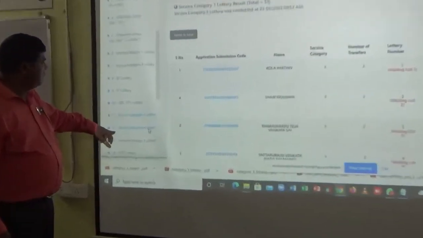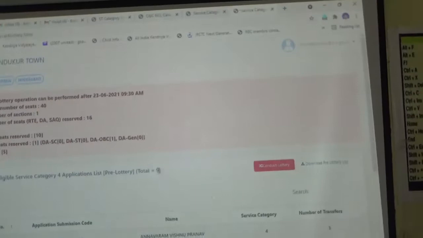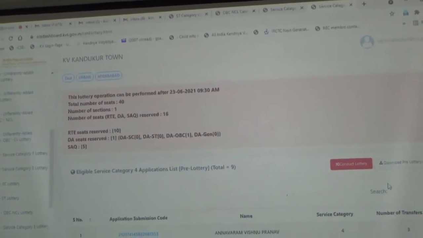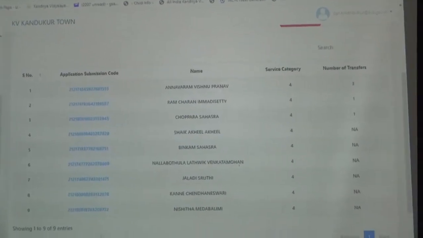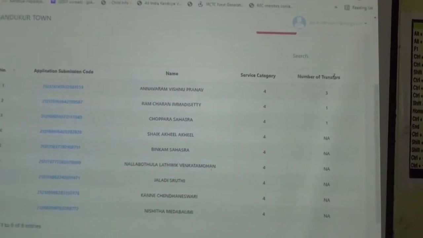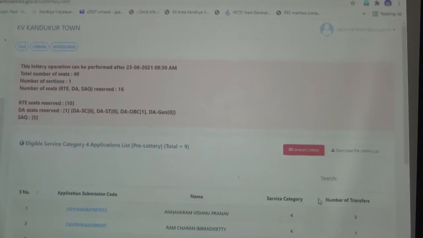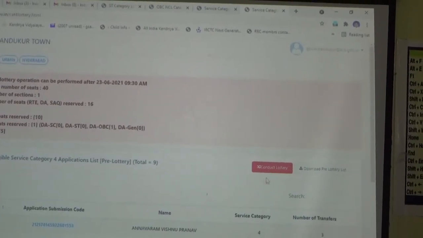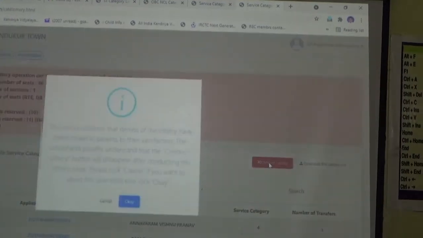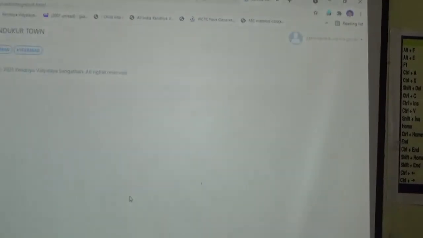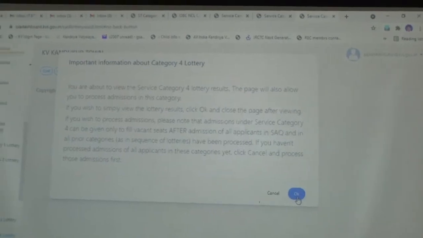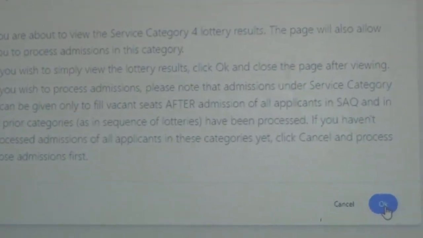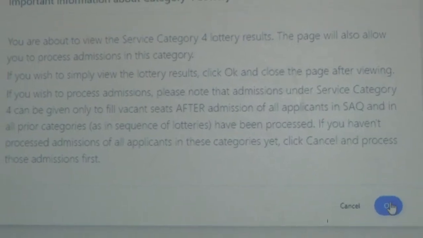Category 4. Category 4, all APF, 9 members separate. They won't get it, because category 3 are on the waiting list. Who will get category 4? No chances, 100%. But sometimes even some other outsiders may have applied in the category though they are not eligible. That possibility will also be there.